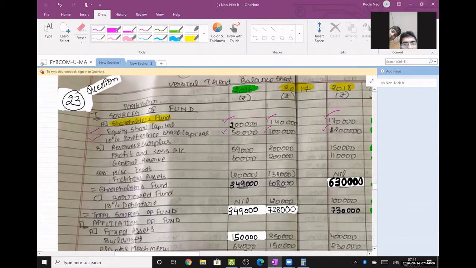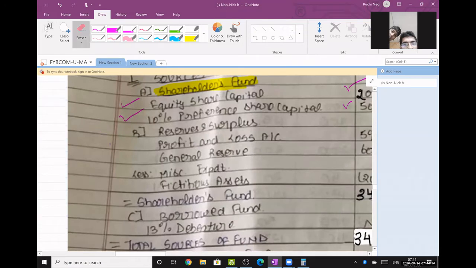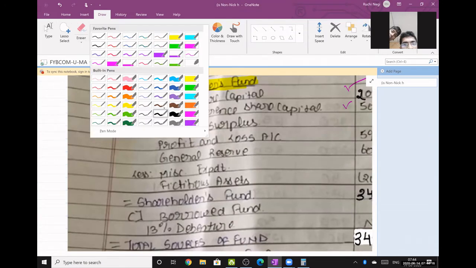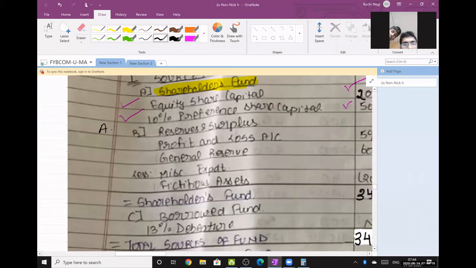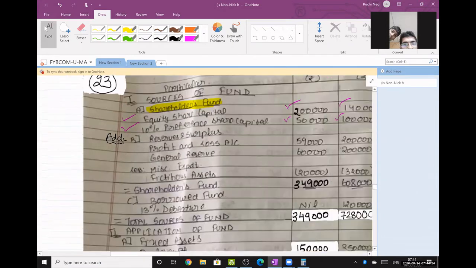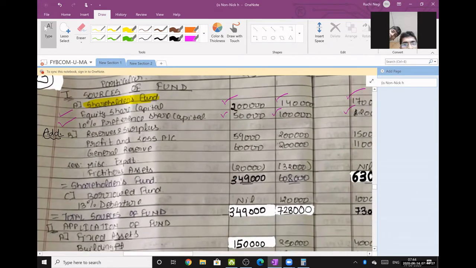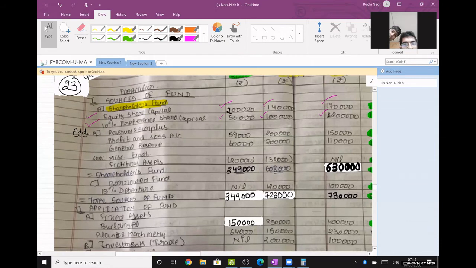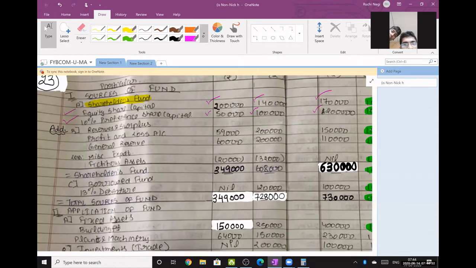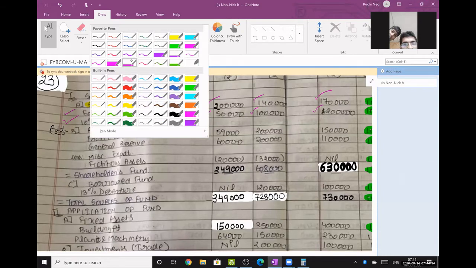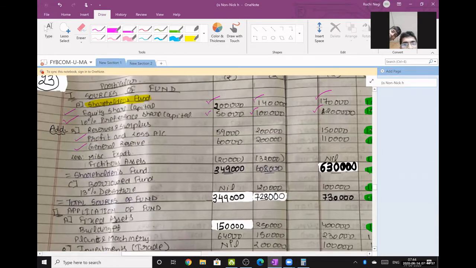Next, add reserves and surplus. Okay, reserves and surplus will be added. Then you can put this sign, add. So reserves and surplus, now what do I have? I have profit and general reserve. 59,000, 2 lakhs, 1 lakh 50.